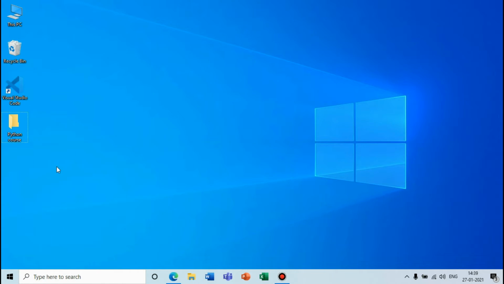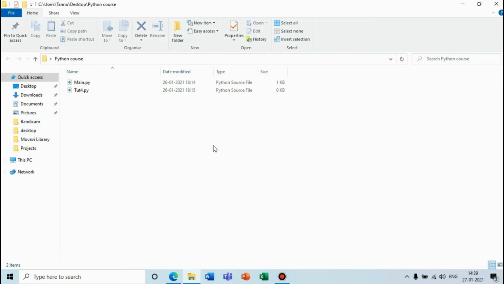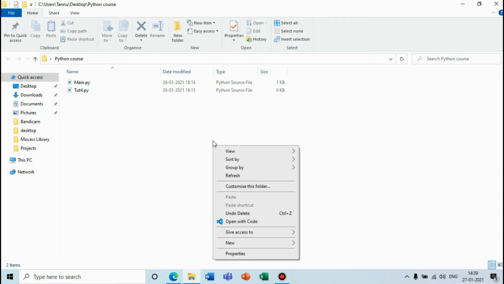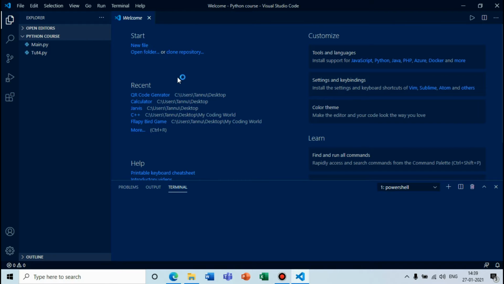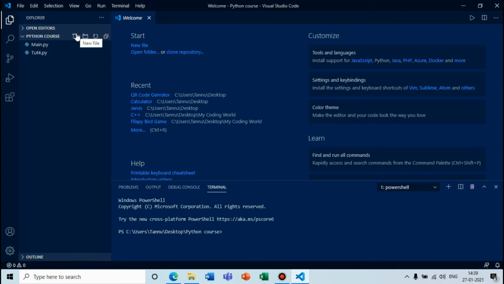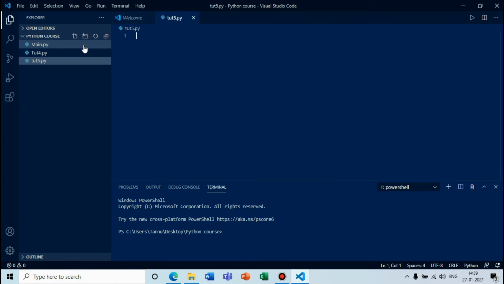So guys, we will open the folder which we made in our earlier videos. We will open this folder with Visual Studio Code. For doing this, we have to right click in this folder and click on the icon Open with Code. You can see that our folder is open with Visual Studio Code. Now we will make a new file. This is our 5th tutorial, so I will write it as tut5.py and hit the enter key, and you can see a new file has been made.